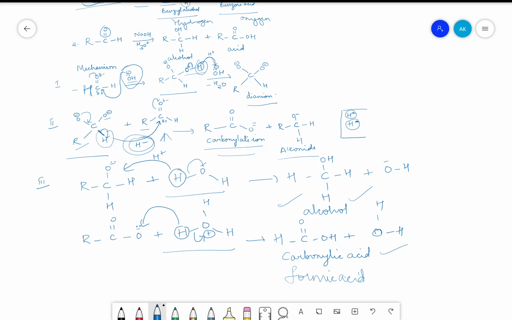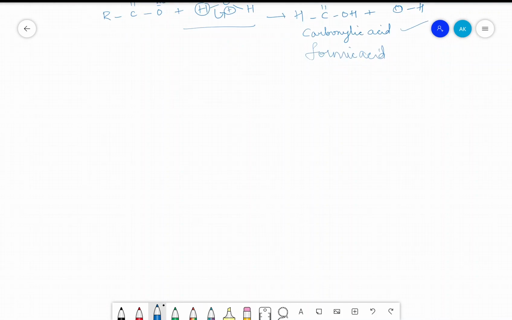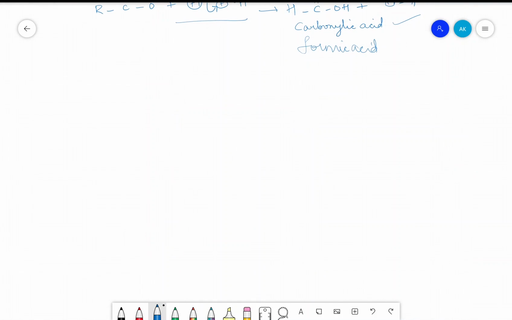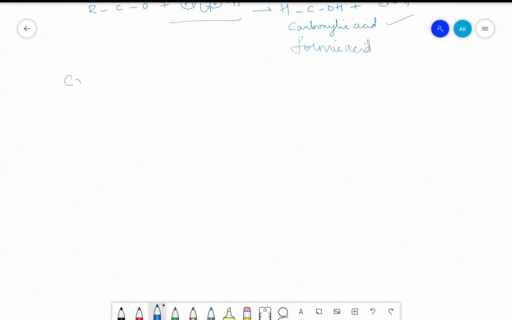In case of cross Cannizzaro reaction, we can use one as benzaldehyde, the other one as crossed or mixed, as we have seen in aldol condensation. That is, we are using different aldehydes, like benzaldehyde and acetaldehyde. Here we are going to use benzaldehyde and formaldehyde in cross Cannizzaro reaction.